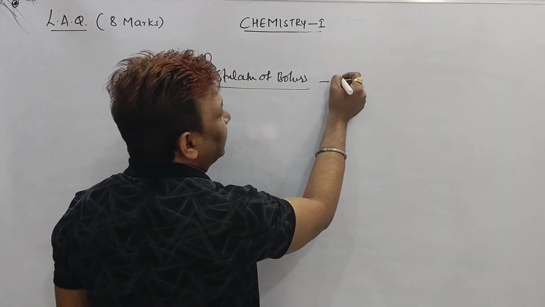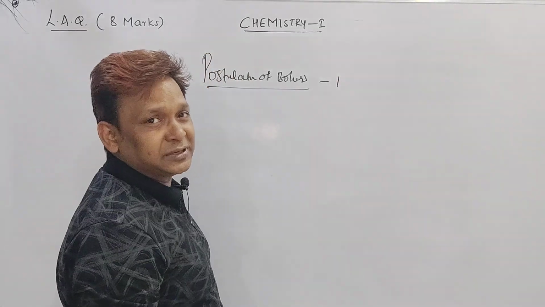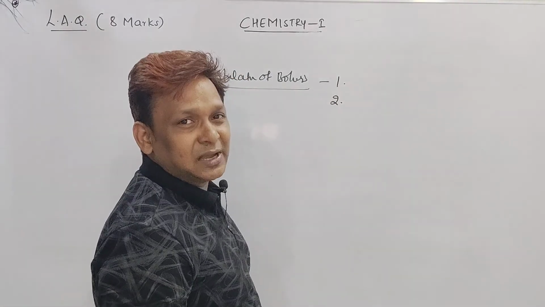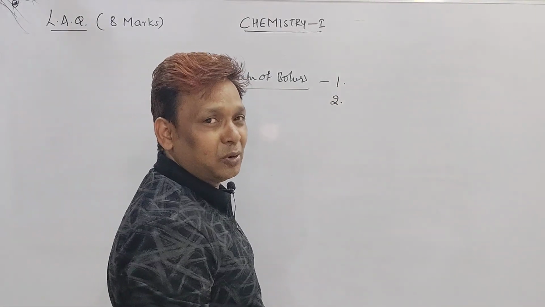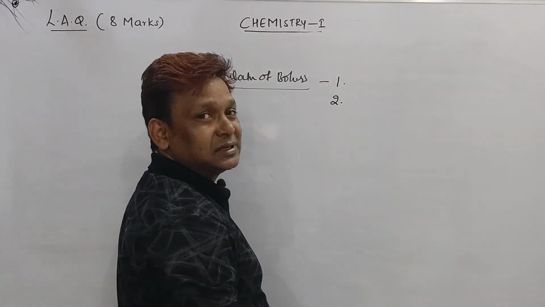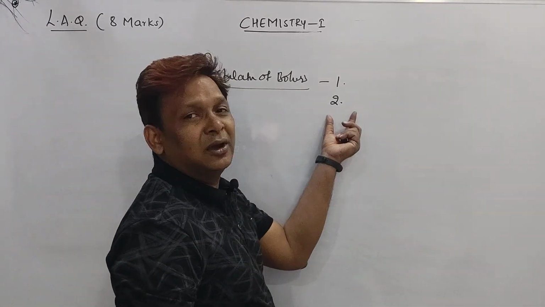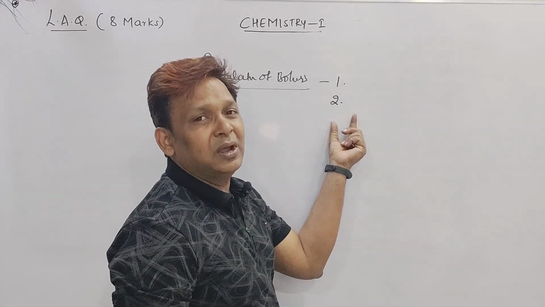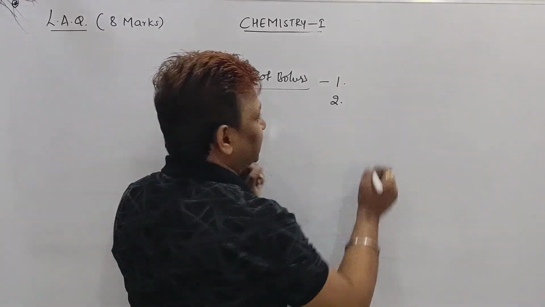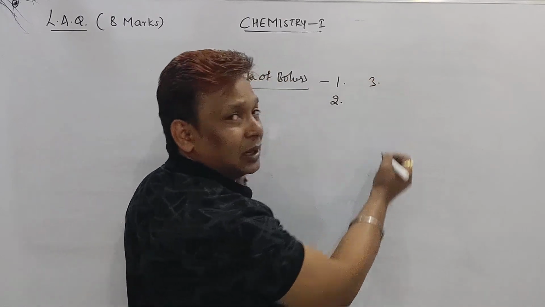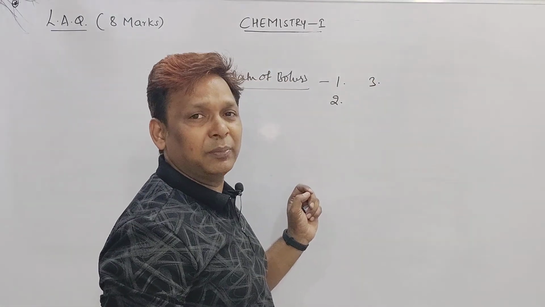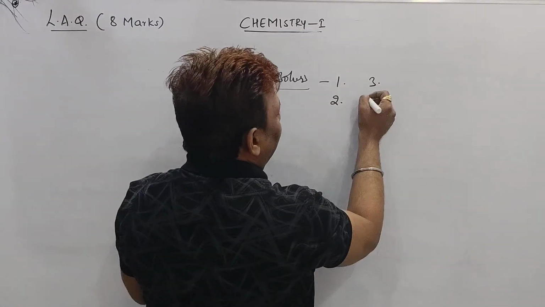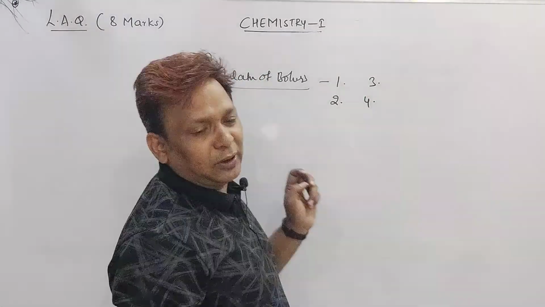What are the 5 points? Electrons revolve around the nucleus in a fixed circular path called an orbit. Second, each orbit is associated with a definite or fixed amount of energy, called energy levels. These energy levels or orbits are numbered n equal to 1, 2, 3, 4, or designated as K, L, M, N. Point number 3, beta: the angular momentum of the electron is an integral multiple of h upon 2 pi. What are m, v, r, h we wrote?